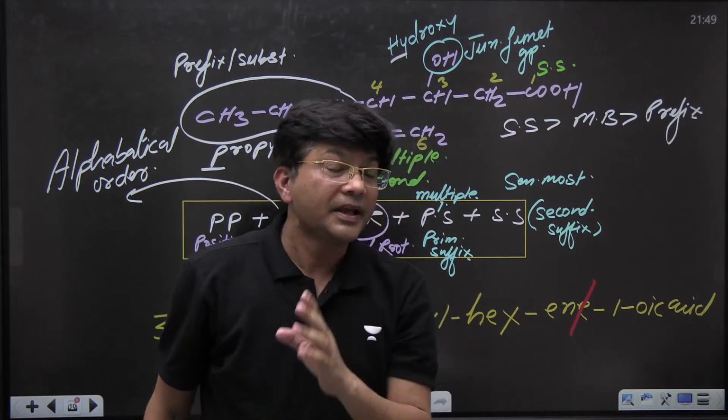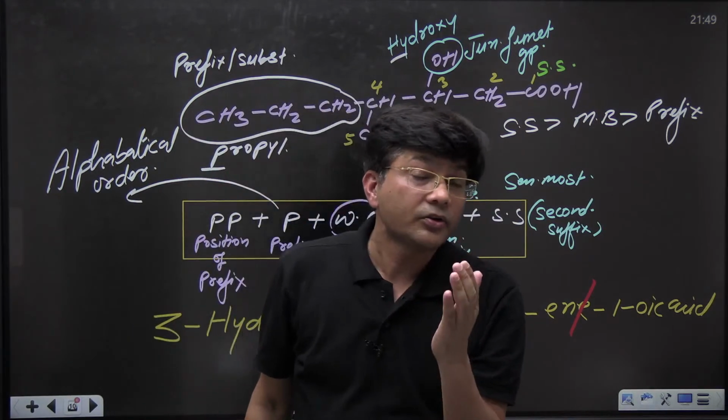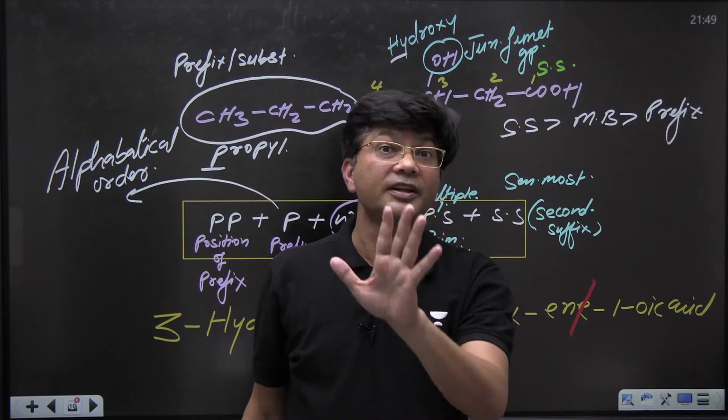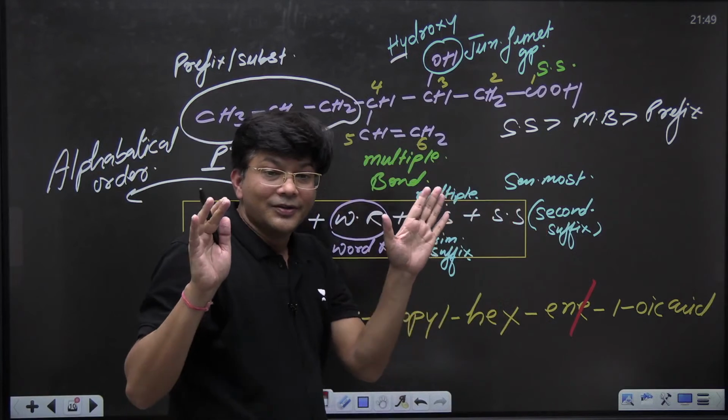Why? Because in English we know there are 5 vowels. But when you are going to deal with IUPAC, there are 6 vowels. In IUPAC we have 6.